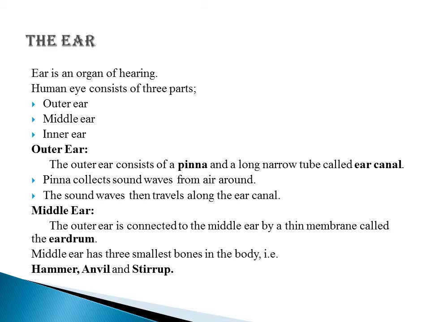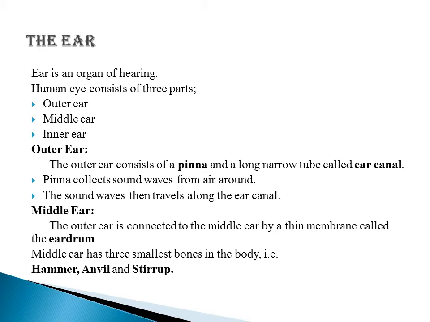Next part is the ear. Ear is an organ of hearing. We hear sounds through our ears. The human ear consists of 3 parts: outer ear, middle ear and inner ear. Outer ear. The outer ear consists of a pinna and a long narrow tube called the ear canal. These are the parts of the outer ear.